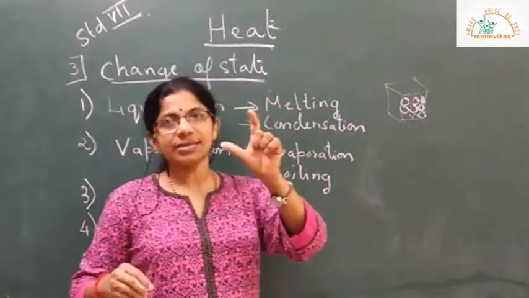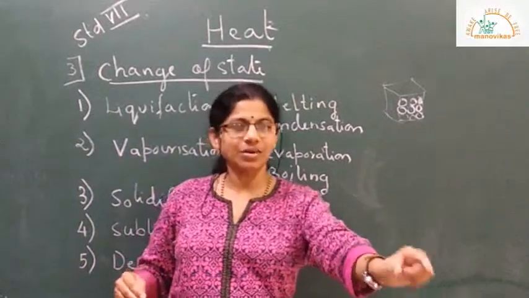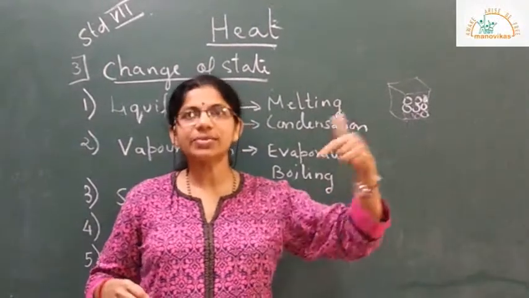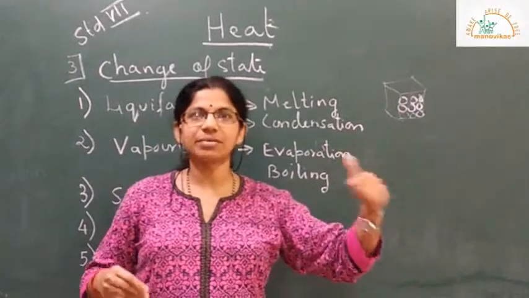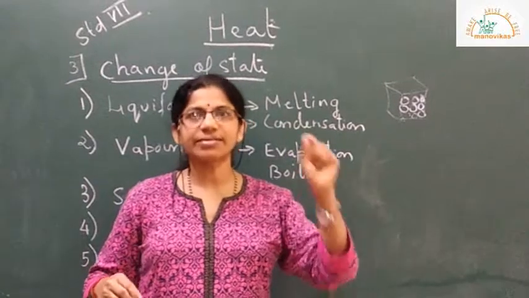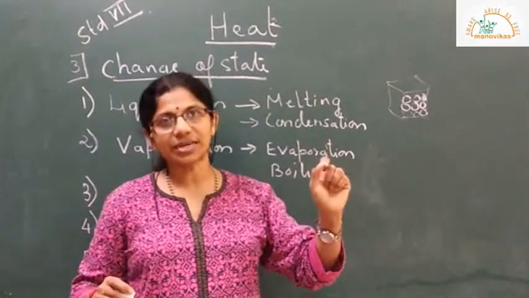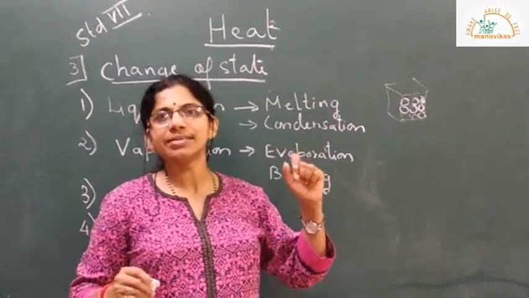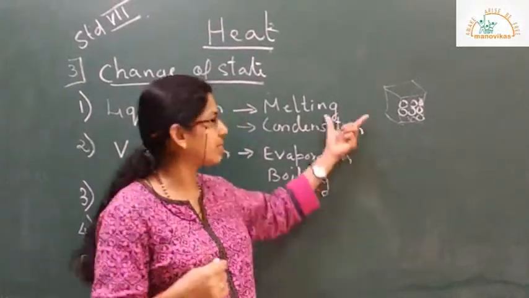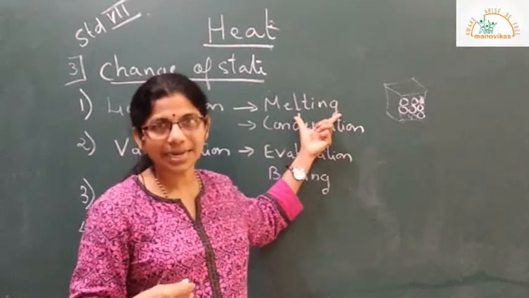For example, ice. When you keep ice outside, it will absorb heat from the surroundings and start changing its state. That means we say ice is melting. The temperature at which ice melts is called the melting point of ice, and it is 0 degrees Celsius. Different substances will have different melting points. Alright, so this was about melting.